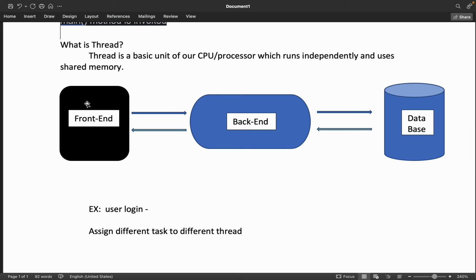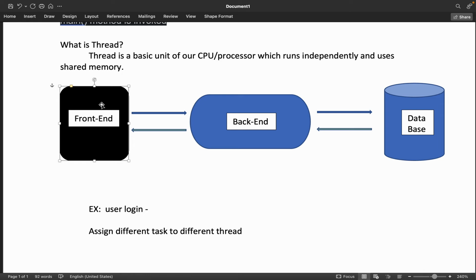Suppose we are taking a real-time application example. We have a front-end application, then we have our back-end application, and then we have a database. A simple one I have taken. Now suppose we are doing a user login operation. The user is trying to log in from his mobile or web, whatever it is.